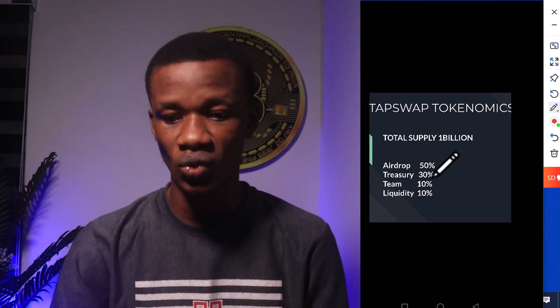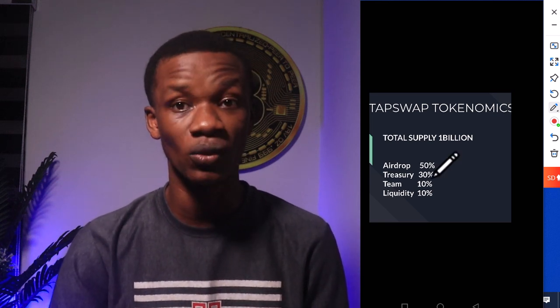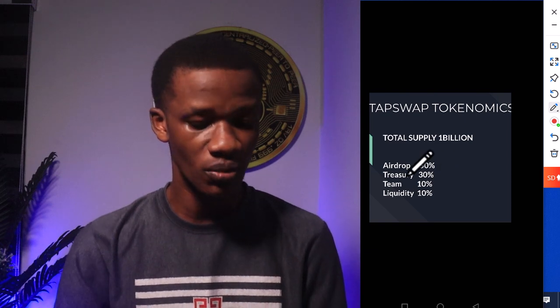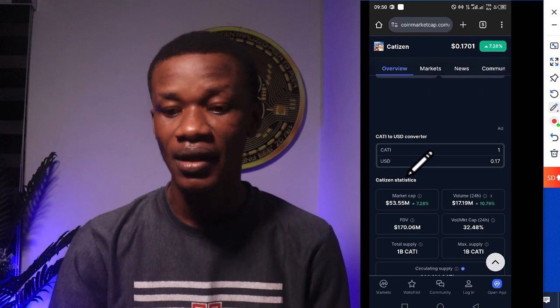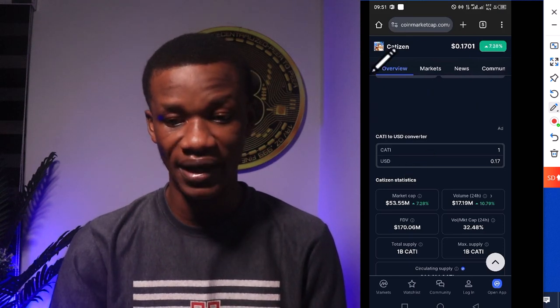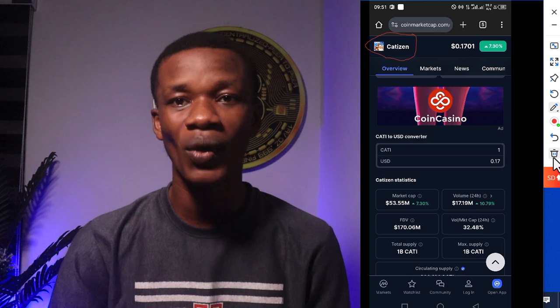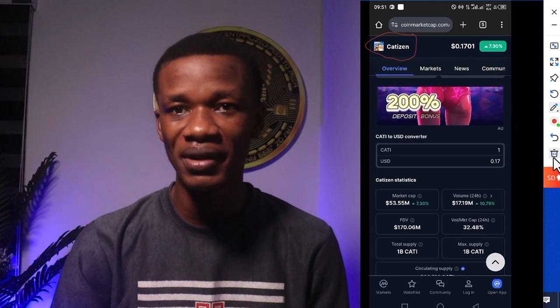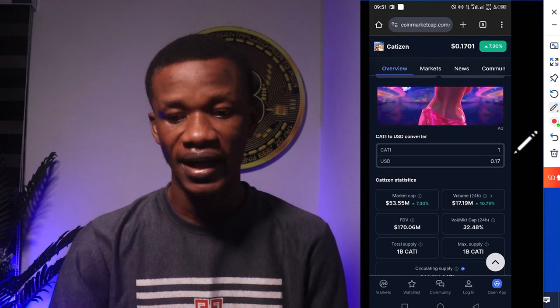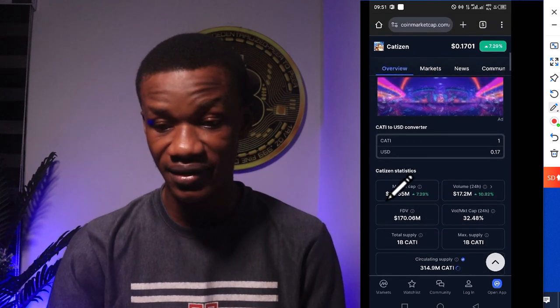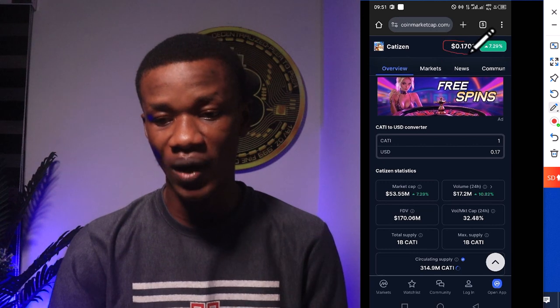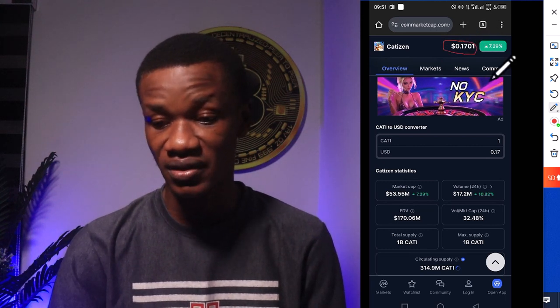Before I go into telling you what I think the price will be for this very token, something very important right here is which project has the same total supply like Tapswap, and that project is Cartizen. One thing about Cartizen is that the community energy was very, very strong, and this project actually did very, very well. If you look at the price right now, $0.17, that is 17 cents.